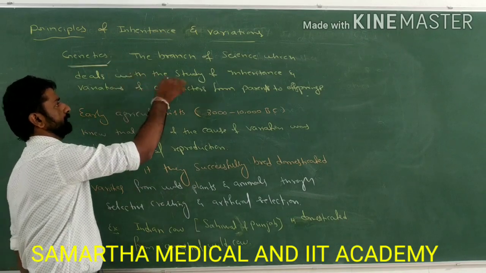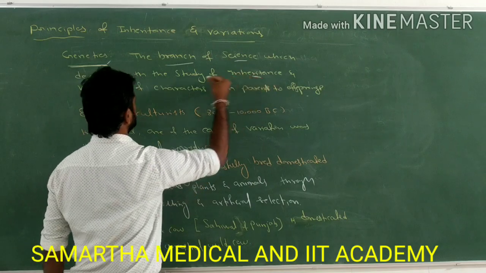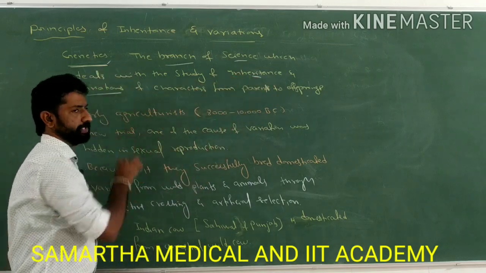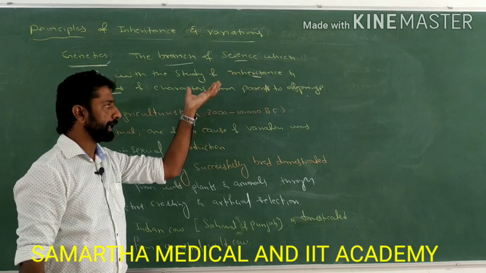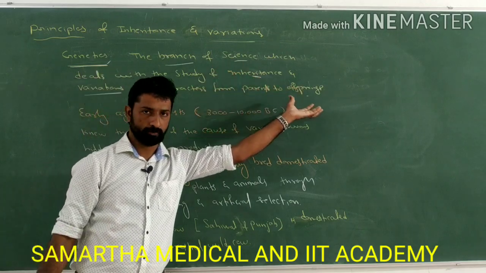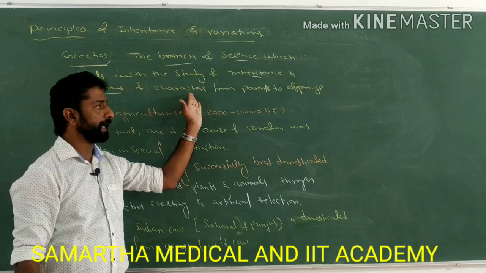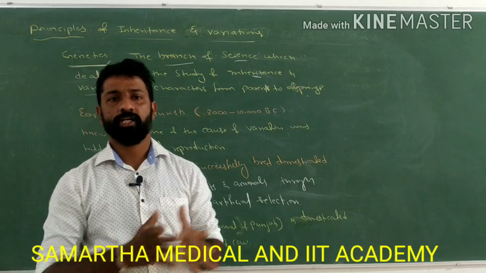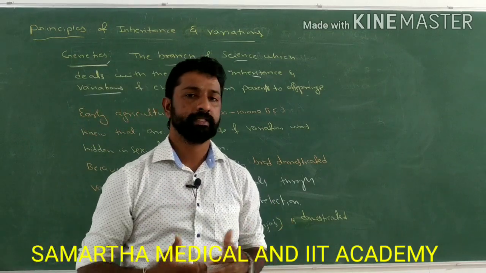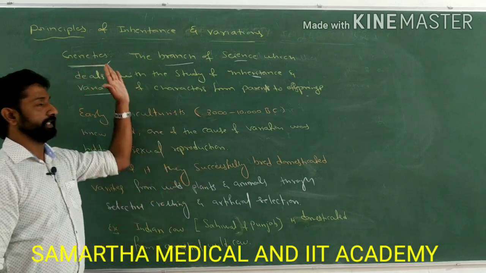Genetics is a branch of science which deals with the study of inheritance of the characters from parents to offspring and variations present among the characters from parents to offspring. So such a study of both inheritance as well as variations is called genetics.